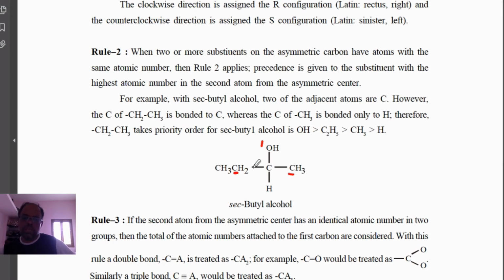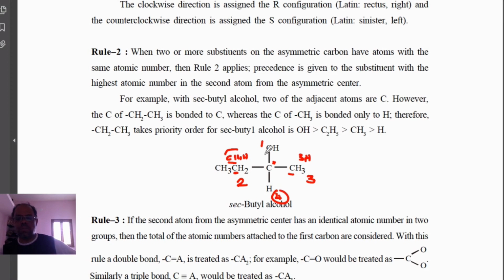So in this case, if it is the same carbon atom linked with the asymmetric carbon atom, you have to go for the second atom which is attached to the atom attached to the asymmetric carbon atom. In this case, both are carbon. With this carbon, three hydrogens are linked, whereas in this carbon atom, there are only two hydrogens and one carbon. So this will be higher. Now the priority is 2 for this, this is 3 and this is 4.